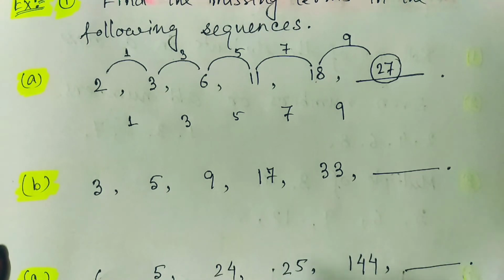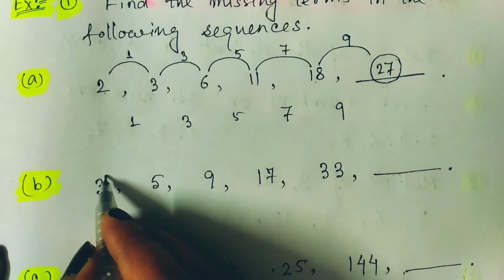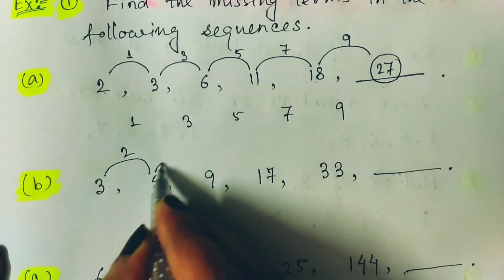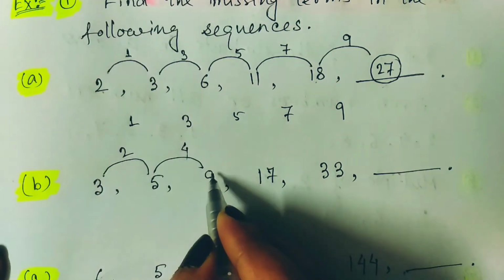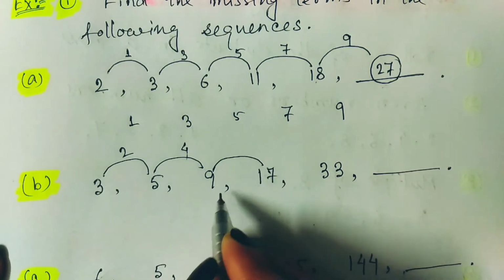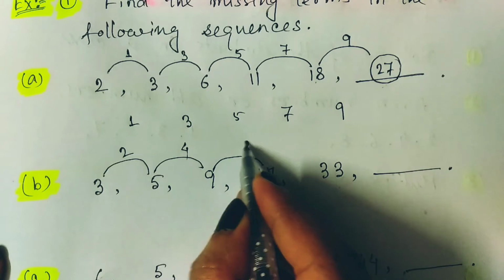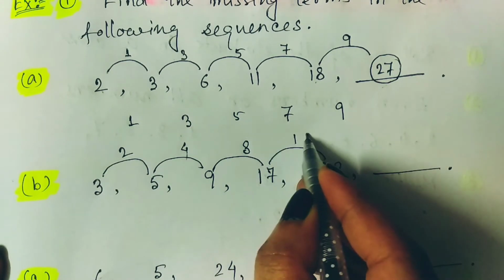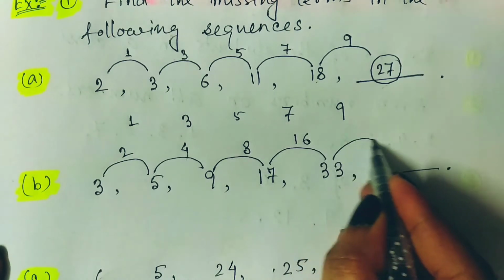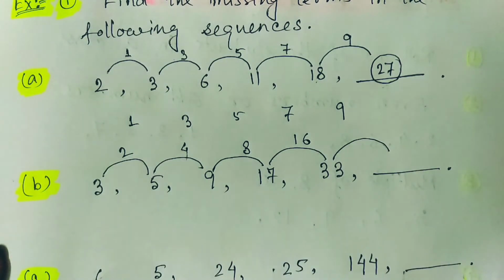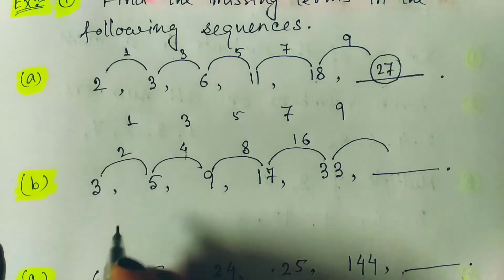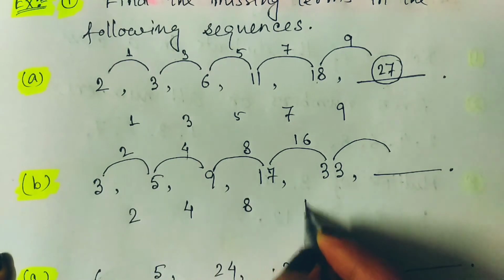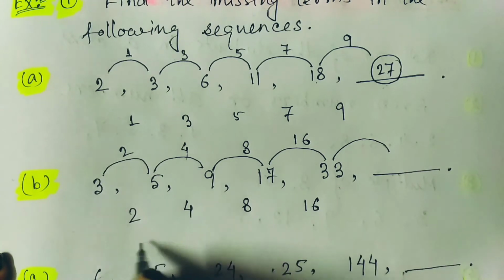Again we should analyze. Here the gap between these two is 2. Then the gap between these two is 4. After that the gap is 8. Then this gap is 16. Can you guess what the next gap should be? Observe these numbers: 2, 4, 8, 16. It is the power of 2.